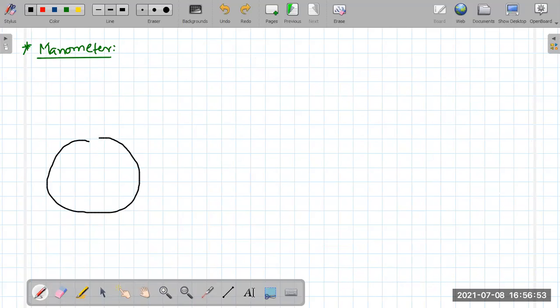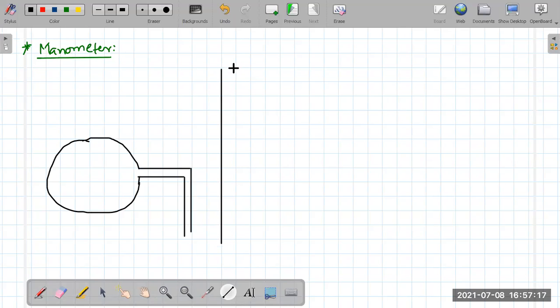To that gas tank, we connect a tube of this shape, this kind of shape, or any shape you consider, not a big deal.